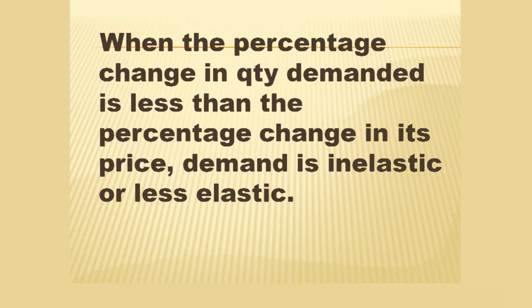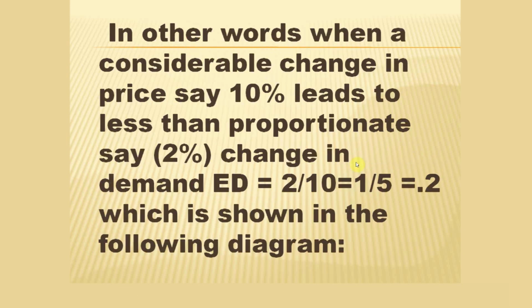That can be understood with the help of a numerical example, where if a 10% change in price leads to only a 2% change in quantity demanded, then the ED value becomes 0.2, which is less than 1, which indicates that it is less than the unitary value. Therefore, the ED value becomes less than 1.